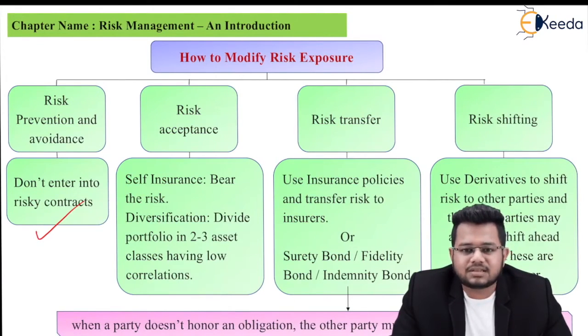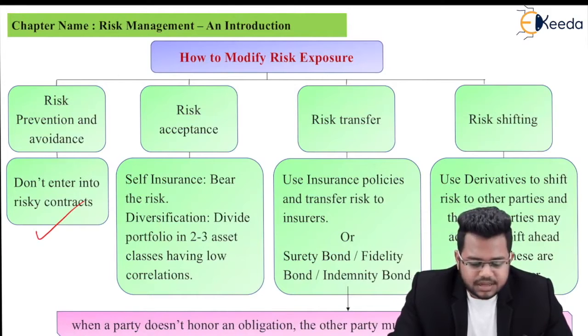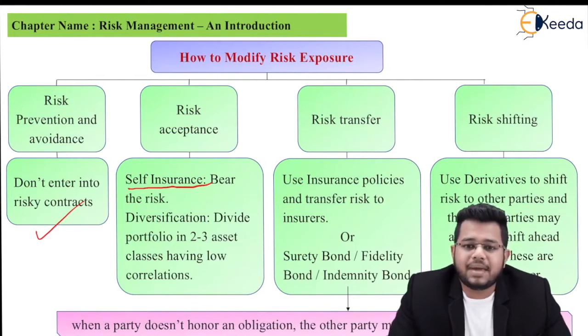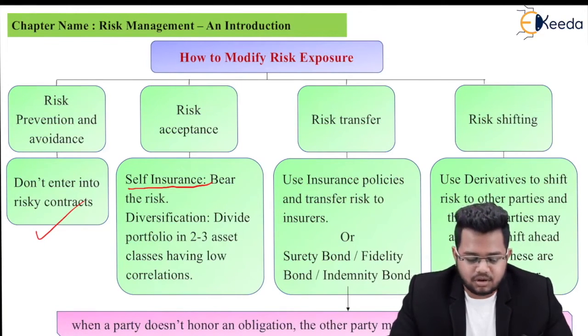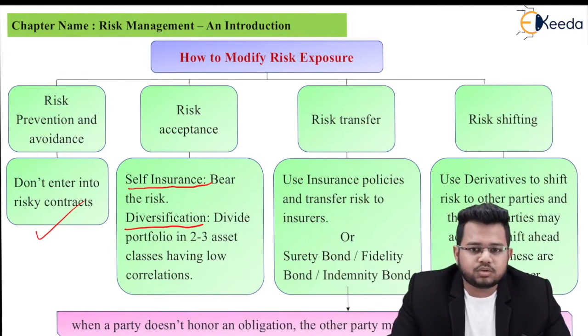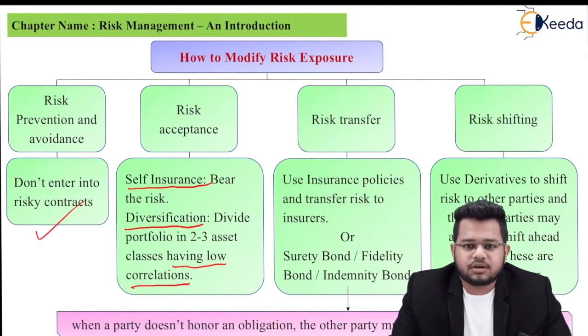Next is risk acceptance. Risk acceptance can be done by way of self insurance. Basically, bear the risk. Directly enter into the risky contract and bear the risk. Or diversification. Divide the portfolio in 2-3 asset classes having low correlations. Now, you've studied this concept earlier that if the correlation between two asset classes is low, then there is good diversification benefit.